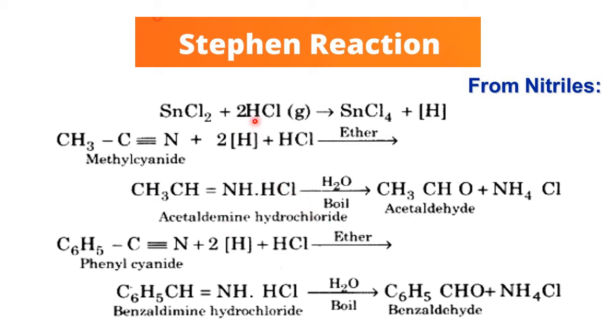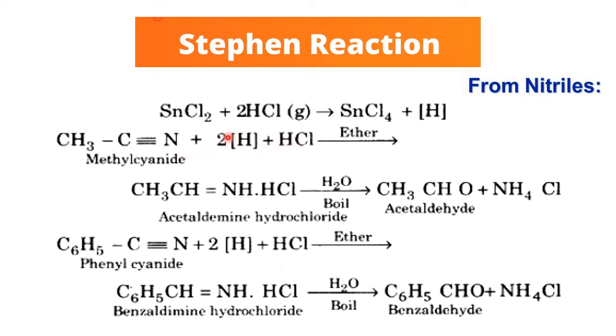This is the reagent for the Stephen reaction: SnCl2 with 2HCl becomes SnCl4 and liberation of 2 hydrogen. Now we take the main reactant, methyl cyanide or methyl nitrile, and add 2 hydrogen along with HCl.